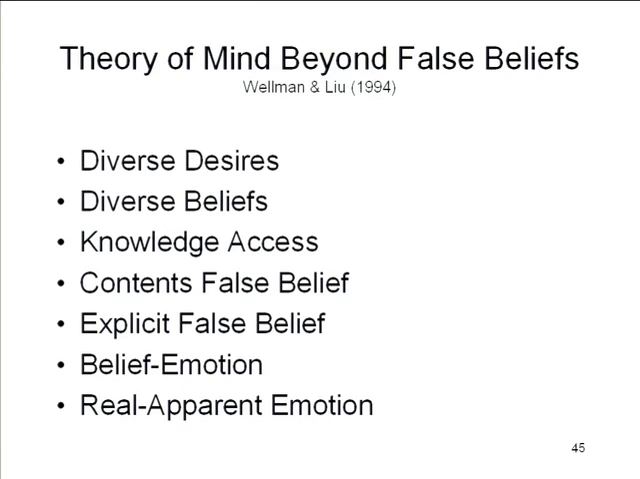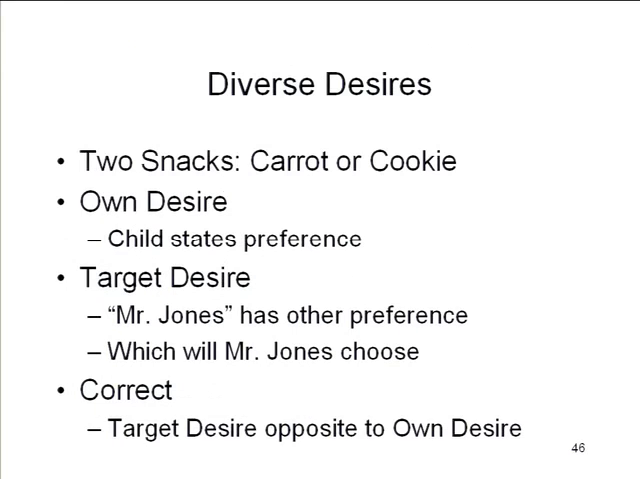The child is presented with two snacks, a carrot or a cookie, and then the child has to state her own preference. Would you rather have a carrot or a cookie? Kid picks something, and then the child is told that there's this other person, Mr. Jones, who prefers the other thing, and then the child is asked which item Mr. Jones will choose, and the child is correct if she infers that Mr. Jones will make the choice that's opposite to her own. A child who passes that test has some understanding that other people's desires might be different from his or hers.